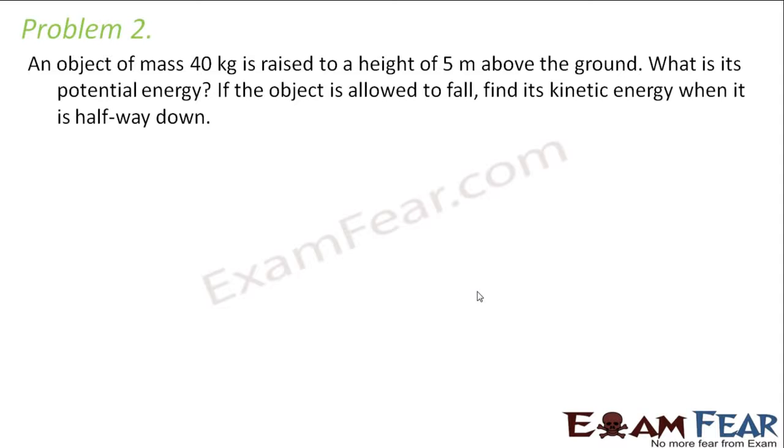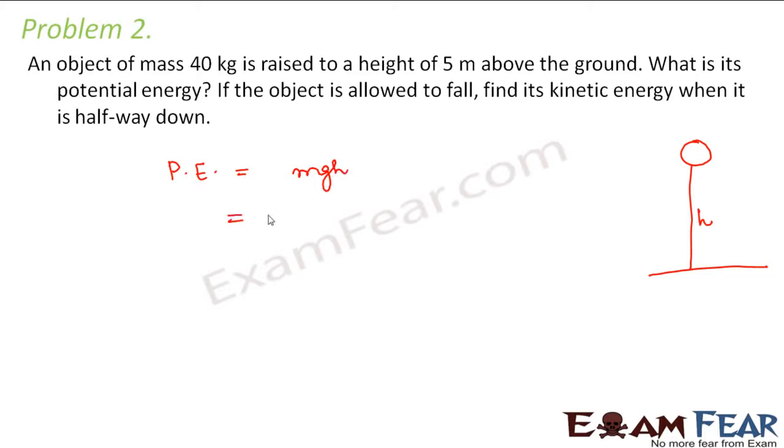Let us look at the next problem. It says an object of mass 40 kg is raised to a height of 5 meters above the ground. What is its potential energy? When you raise an object to some height from the ground, the work done on the object is stored as potential energy. And we know the expression for potential energy as mgh. m is the mass of the object, which is 40. g is acceleration due to gravity, that is 9.8 meter per second square, and height is 5 meters. So this is 1960 joules. So this is the potential energy of the object.